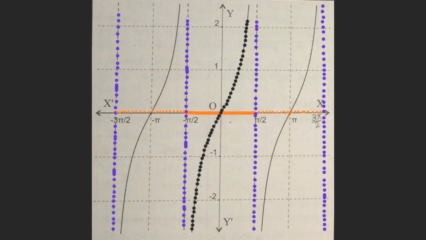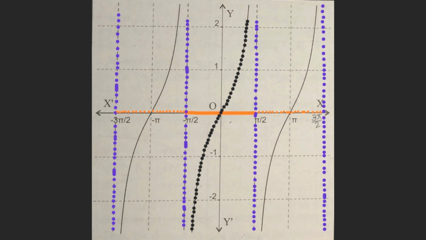Similarly -3pi/2 to -pi/2. Therefore these are the intervals in which the tangent function is only increasing, and as it is increasing, it is one-one and onto in all these intervals.